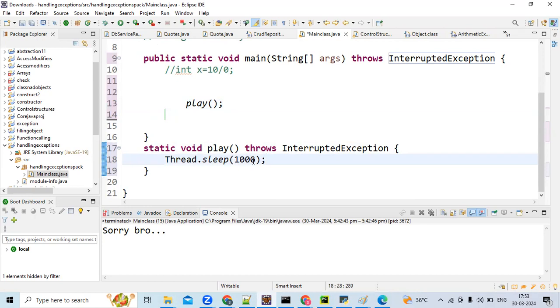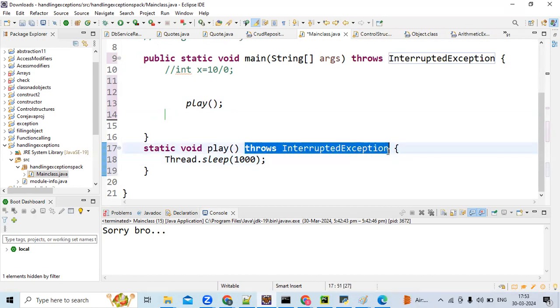Tell me one thing before that. In the 17th line, are we handling that exception or not? No, you're not handling, you're just delegating. That's what I was saying, the throws keyword is used to delegate the exception. If you want to handle it, you need to write try catch.